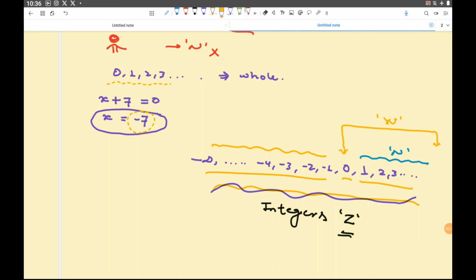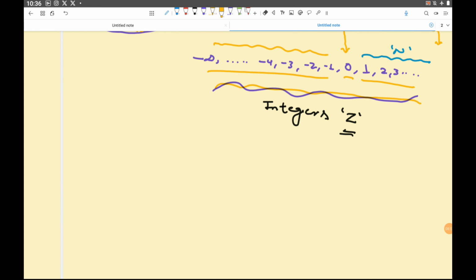Okay, so tomorrow if your teacher says integer Z, you should automatically have an image that it might have some negative number, it might contain 0, or it might contain some positive number.